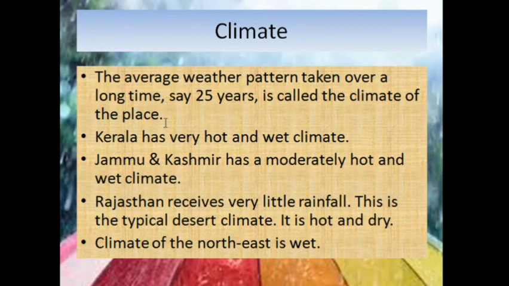Now say the climate of Kerala is very hot and wet. The climate of Jammu and Kashmir is moderately hot or moderately cold and wet. Rajasthan receives very little rainfall, so the climate is a typical desert climate, that is, hot and dry. While the climate of the Northeast is wet because it receives a lot of rainfall. So these are some of the climatic conditions present in different states of India.